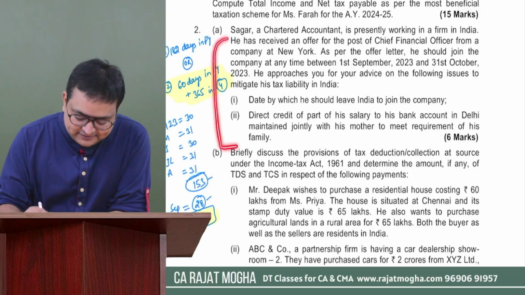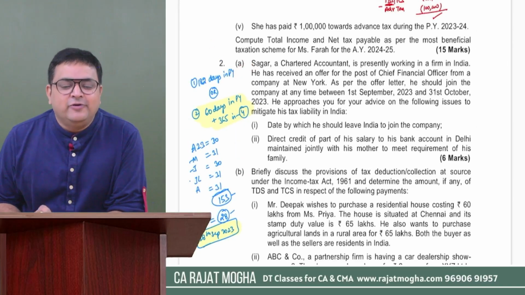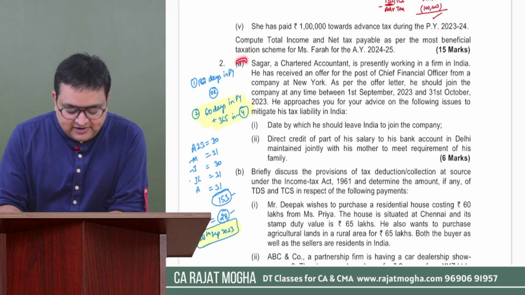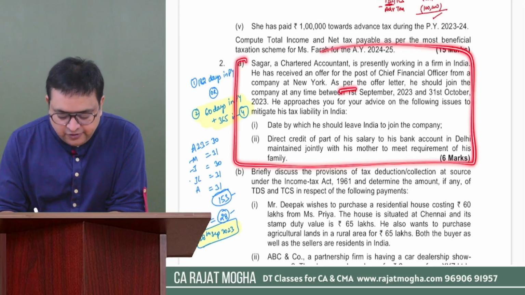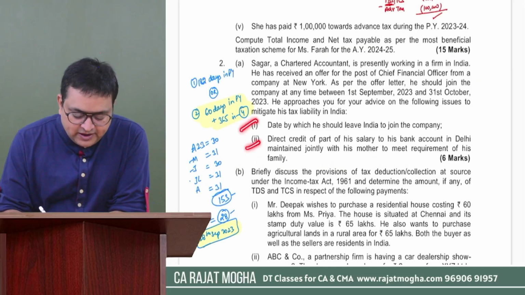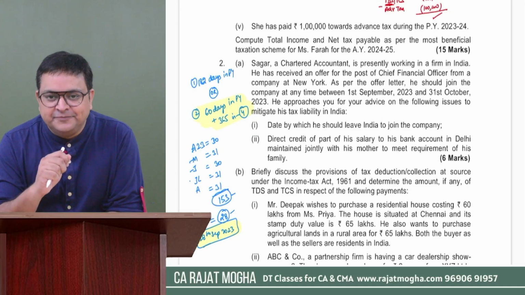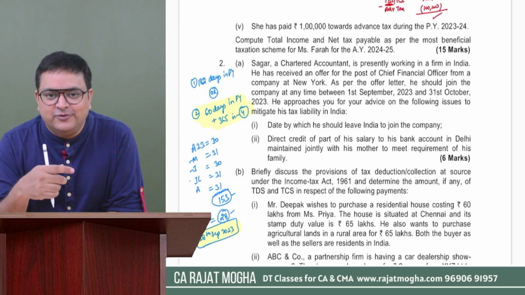It was 6 marks, and now you have to write it. Now I would like to request you, because now you understood the question, write in your own words both the answers 1 and 2, and then you can cross check with my solution. So let's start with the solution. I'll be doing it in fast forward. So let's start.